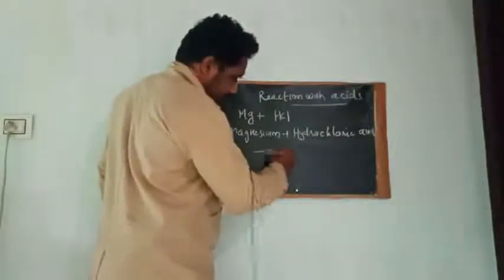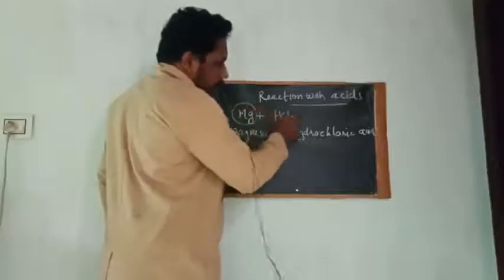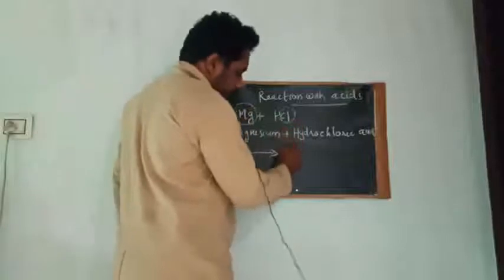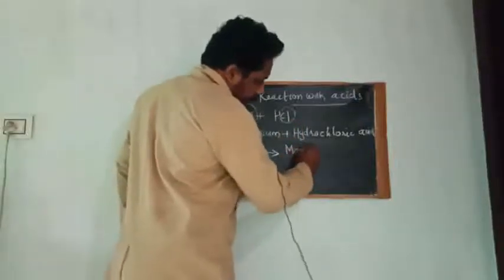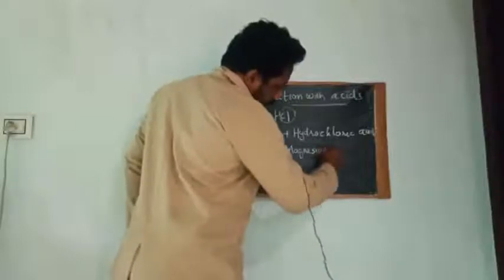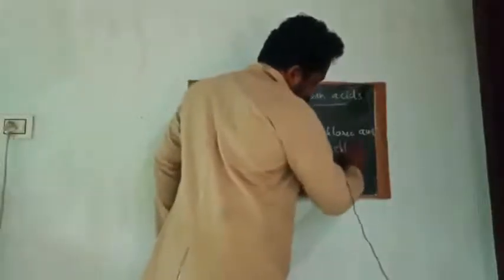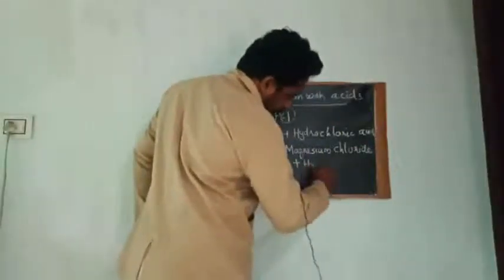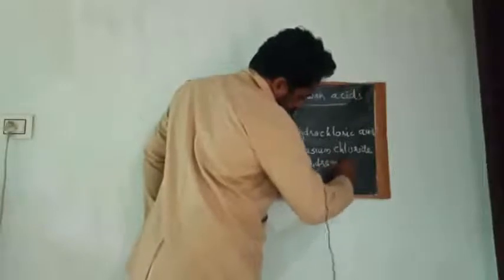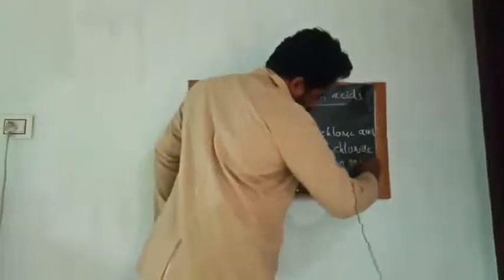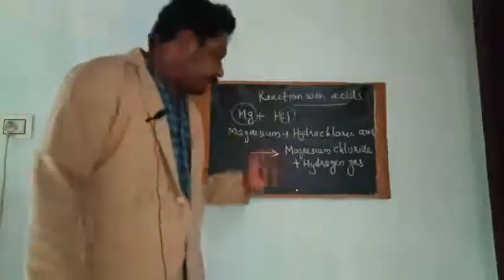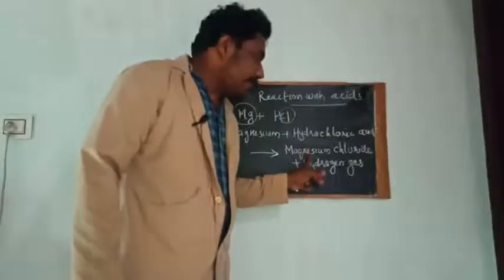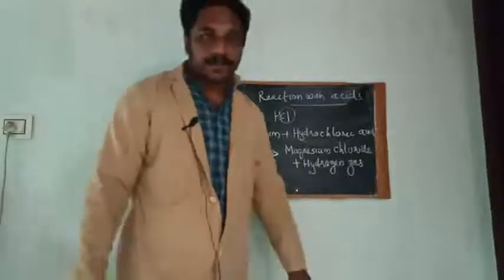Please understand, here magnesium metal will react with chloride atom to form magnesium chloride and hydrogen gas. If magnesium metal reacts with an acid, what product will be formed? A salt, magnesium chloride, and hydrogen gas will be formed.